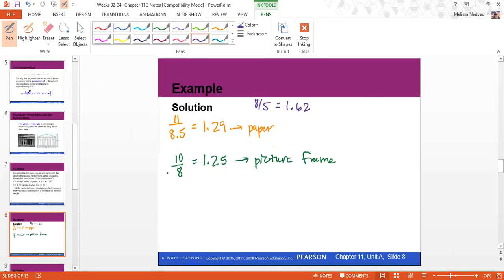The last one we have to compare is our TV, which has that ratio of 16:9. If we divide 16 by 9, we get about 1.78. That was the high-def television. And remember, our golden ratio was 1.62, so 1.78 is only about 10% higher. That is closest to being the golden rectangle, to having that golden ratio, making it the most appealing to the eye. Of those things, if I had to take a guess before I had done this, that's what I would have guessed, since that's what's produced as something that should be appealing to the eye. We see that it is closest to our golden ratio.